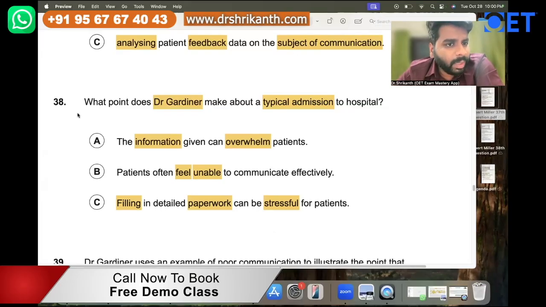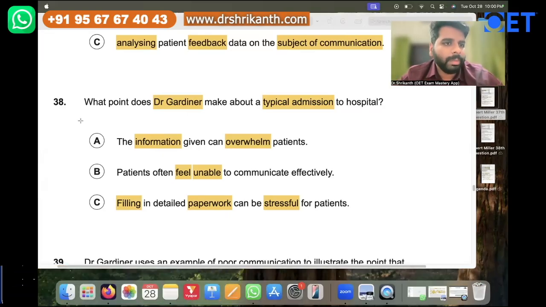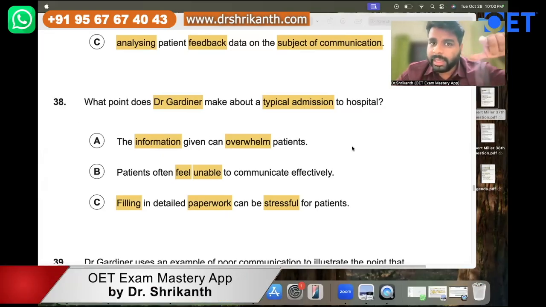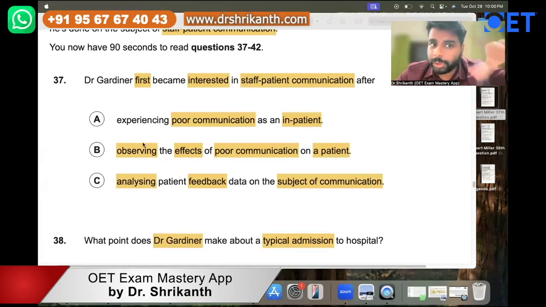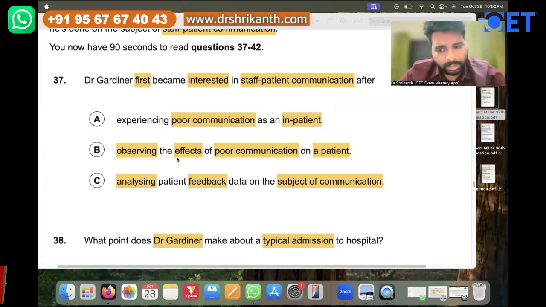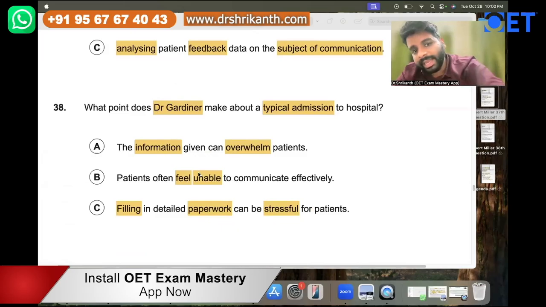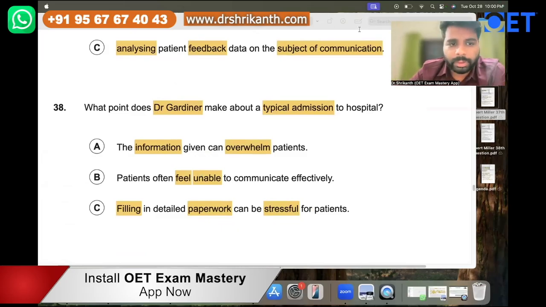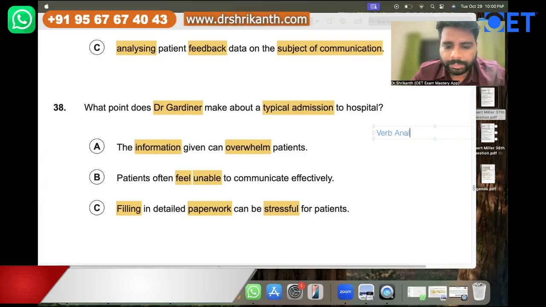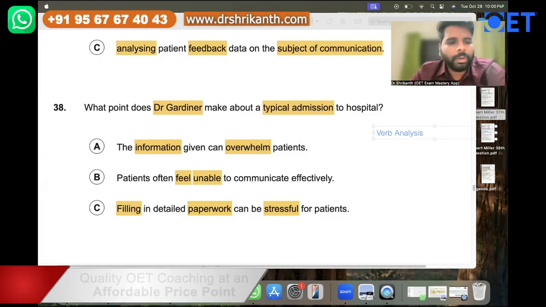Now, once again, let's do the verb analysis, because as I told you, in the previous question, the elimination strategy really helped you, right? You eliminated C and you eliminated A. So it was very easy for us to choose the right answer. So here also, the elimination strategy is what we want. So for that, what do we need? We need the verb analysis. You should perfect your verb analysis.